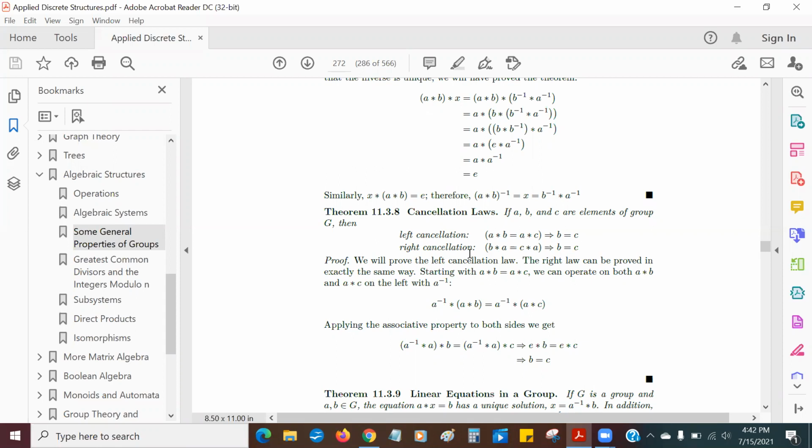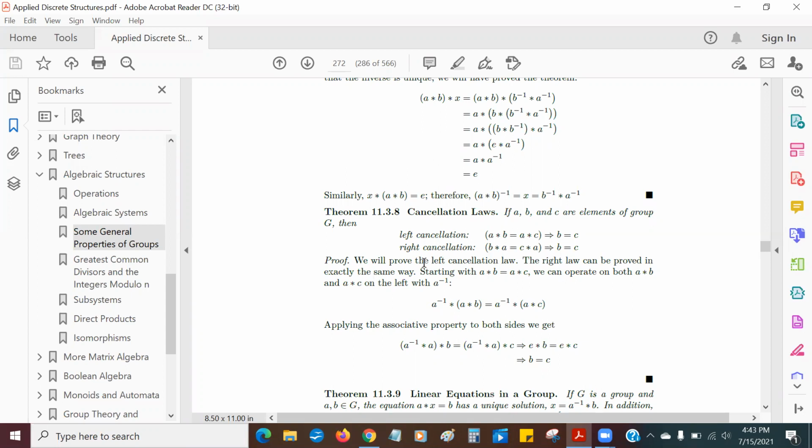We're used to canceling in old-fashioned high school algebra, and we don't think about whether it's on the left side or the right side. We just cancel. But here we're dealing with groups which may or may not be abelian. Abelian means commutative. They may not be commutative necessarily, so we have to distinguish left cancellation versus right cancellation.